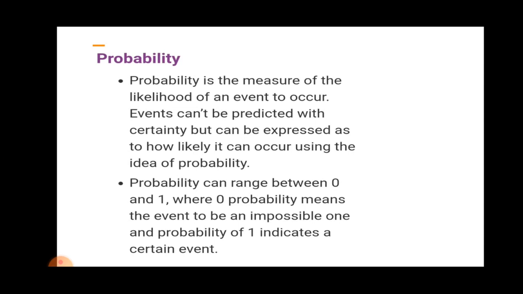In other words, probability is the measure of the likelihood of an event to occur. Events can't be predicted with certainty, but we can express how likely they are to occur using the idea of probability. Probability can range between 0 and 1, where 0 probability means the event is impossible, and a probability of 1 indicates a certain event.